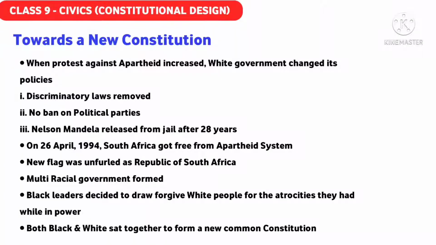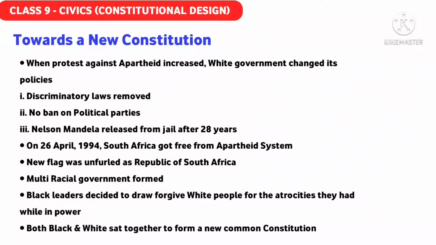At midnight of 26th April 1994, the new national flag of the Republic of South Africa was unfurled, marking the birth of a new democracy in the world. The apartheid government came to an end through this process, which paved the way for the formation of a multi-racial government. Slowly, a multi-racial government was formed in South Africa, and the apartheid system and the apartheid government, the British government, was removed.